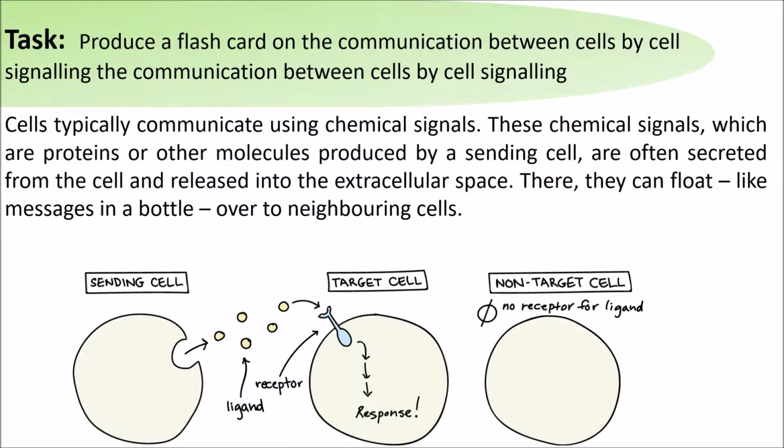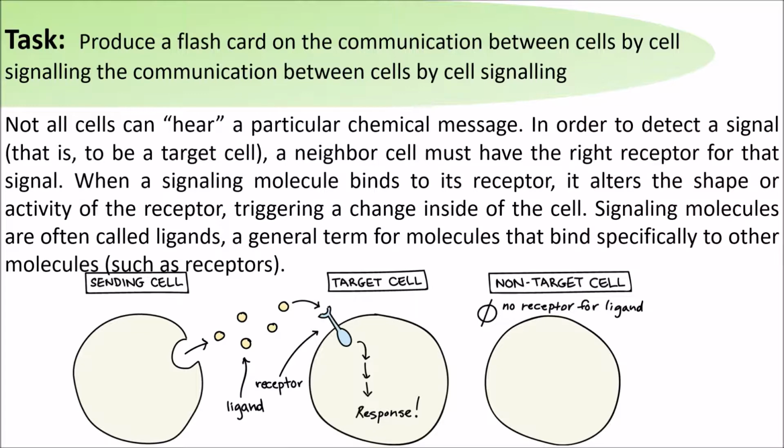Cells typically communicate using chemical signals. These chemical signals, which are proteins or molecules produced by a sending cell, are often secreted from the cell and released into the extracellular space. They can float like messages in a bottle to neighbouring cells and help communicate different things from cell to cell.